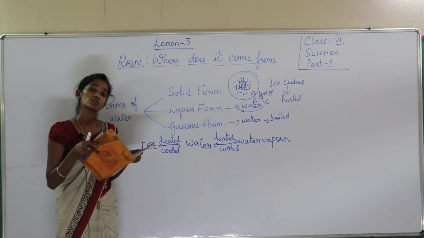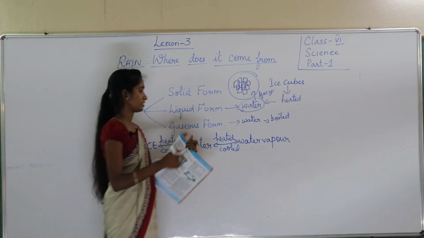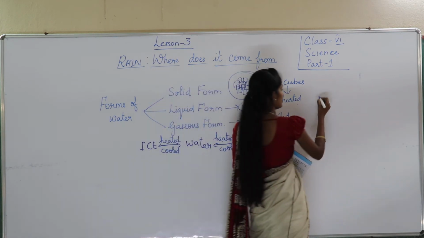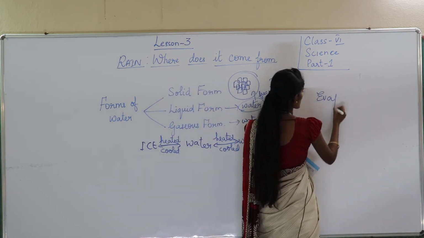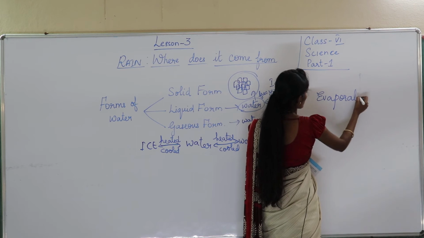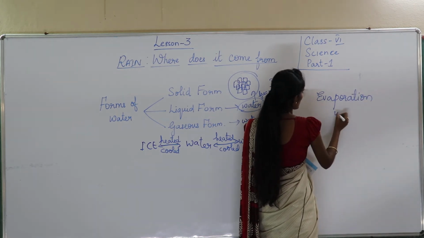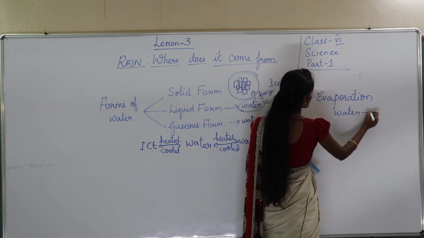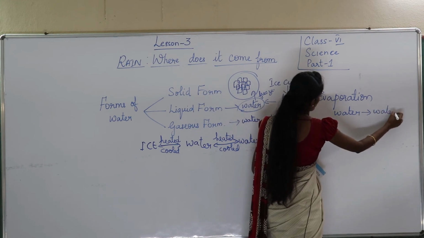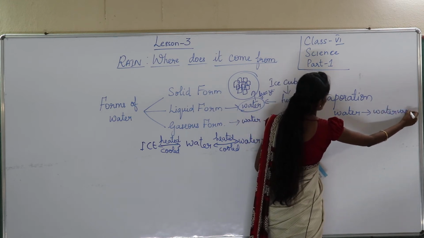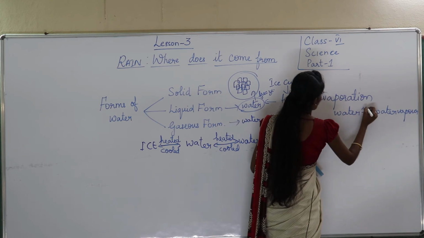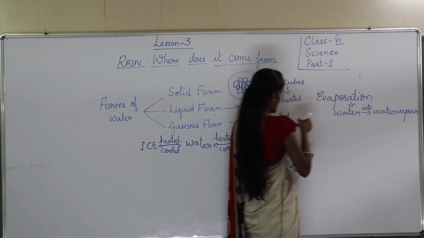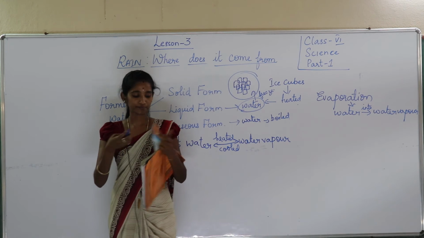So this water changing into water vapor, we call it evaporation. What do we call it, children? Evaporation. Means water into water vapor. When the water is converted into the water vapor, we call it evaporation.